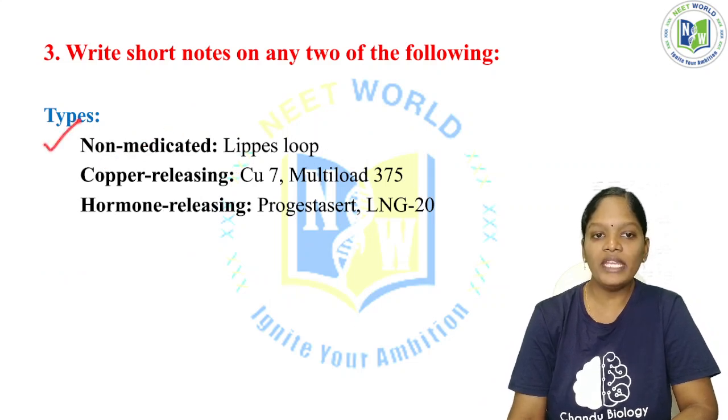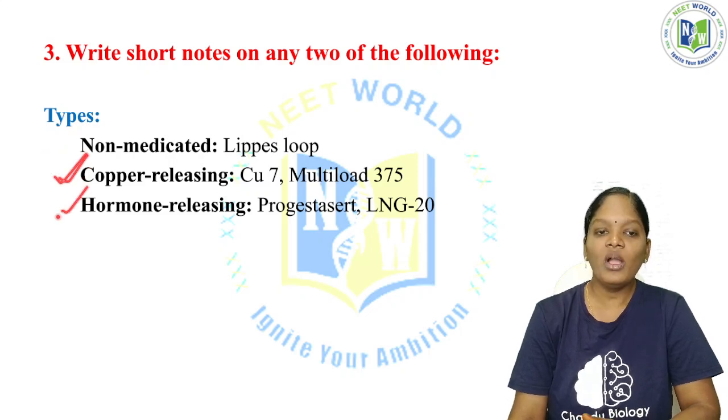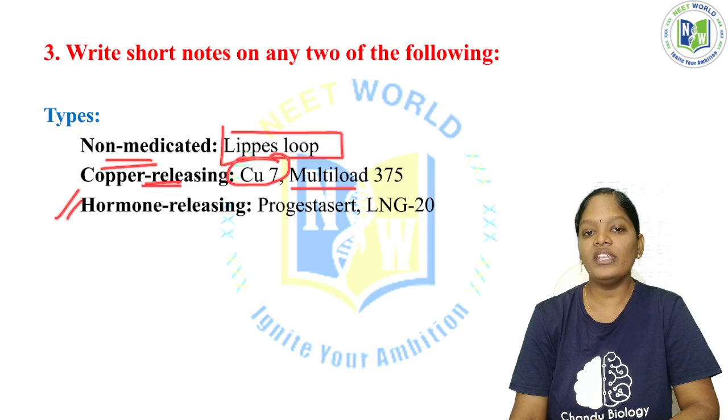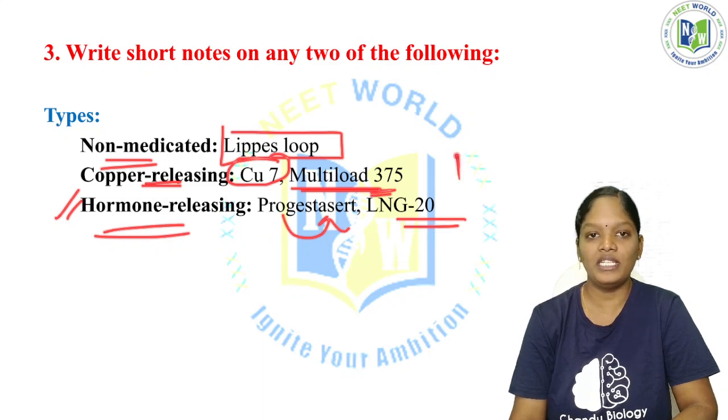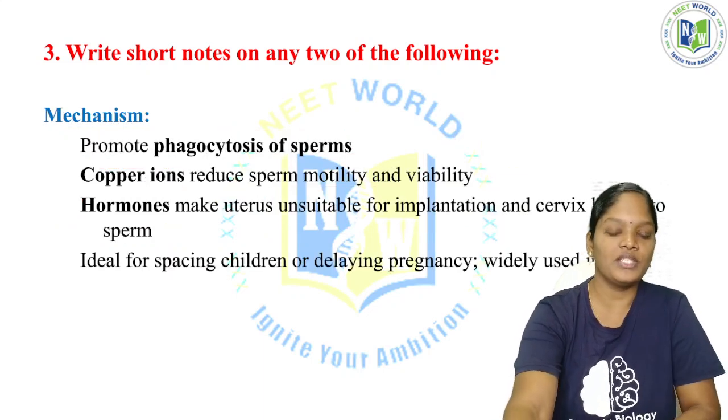There are non-medicated IUDs, copper releasing IUDs, and hormone releasing IUDs. Non-medicated IUDs are the Lippes loop. Copper releasing IUDs are Copper 7 and Multiload 375. Hormone releasing IUDs are Progestasert and LNG-20. So these are all the important things with respect to this question.